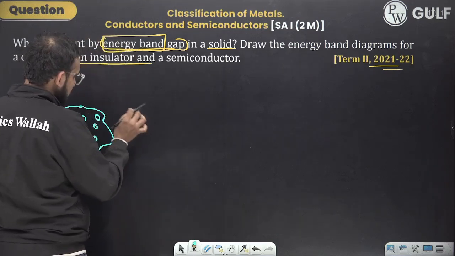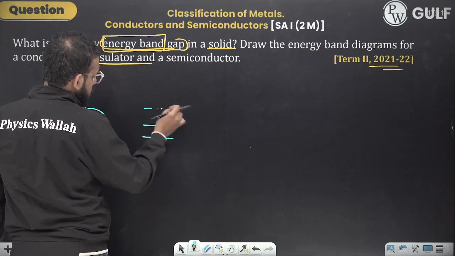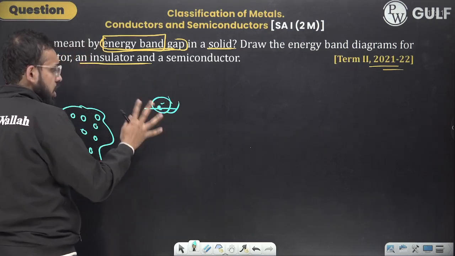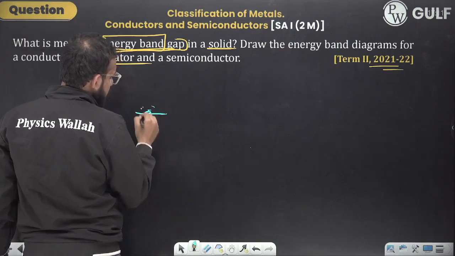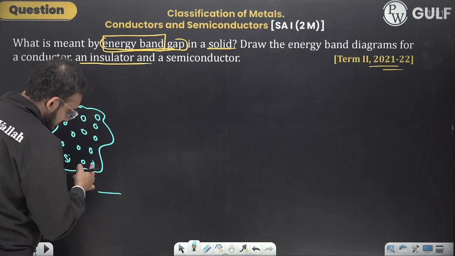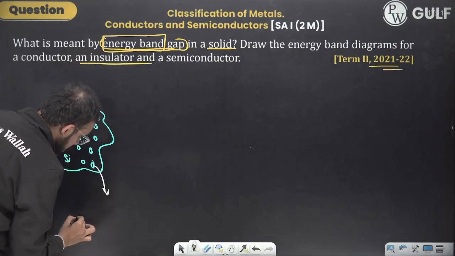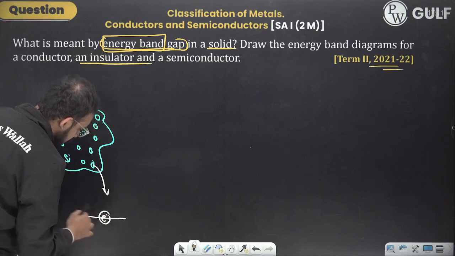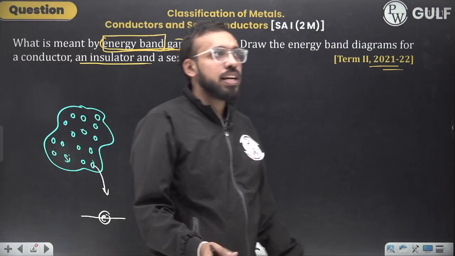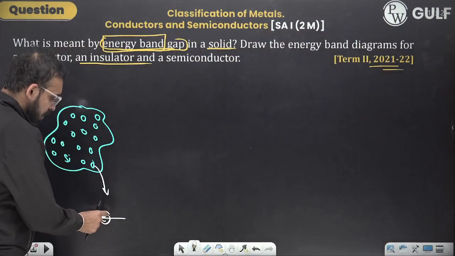Fine. If I consider one atom, a single atom, in the first shell there would be some electrons, in the second shell there would be some electrons, in the third shell there would be some electrons, right? We are only concerned with the valence electrons, that is the electrons in the last shell, right? They would be having certain energy. I am saying electrons in the valence shell. Let us pick this atom for a while. So electrons in the valence shell would be having some energy level, right? Let that be 1 electron volt.